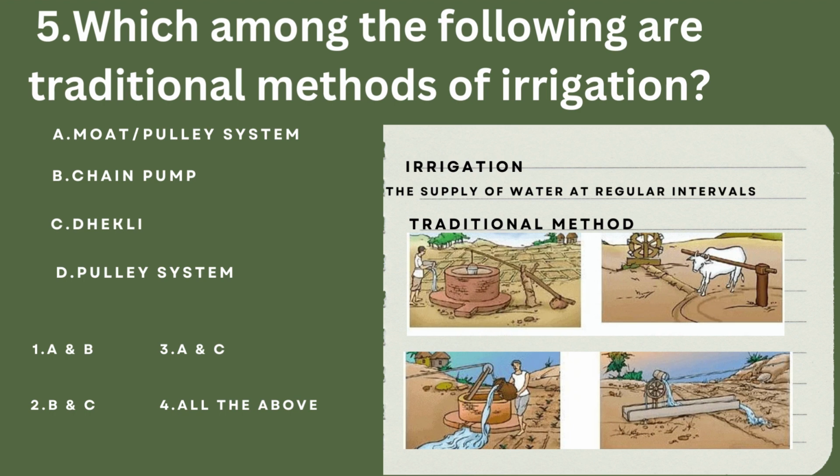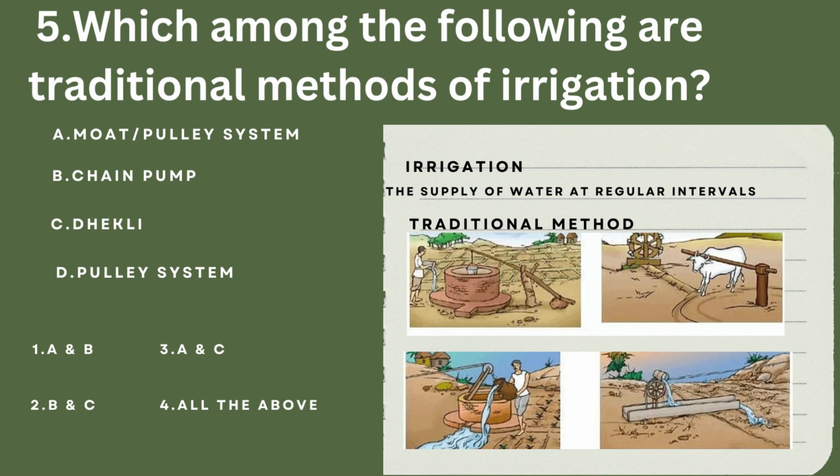What are the modern methods of irrigation? First one would be the sprinkler system. It sprinkles from rotating nozzles. It sprinkles on the crop as if rain is falling. What is the drip system? It's another modern method. Water falls drop by drop just at the position of roots. So it's called the drip system.